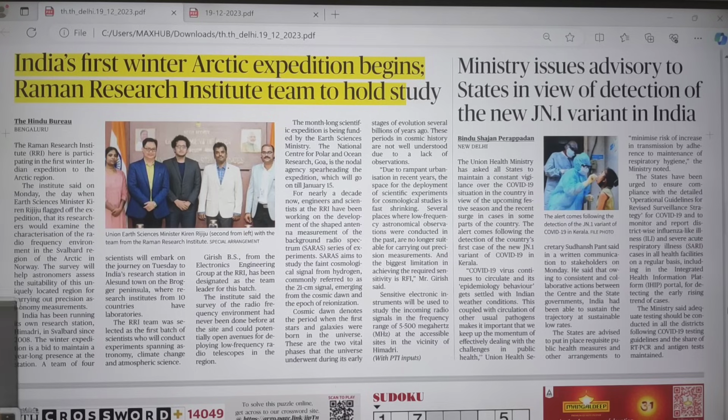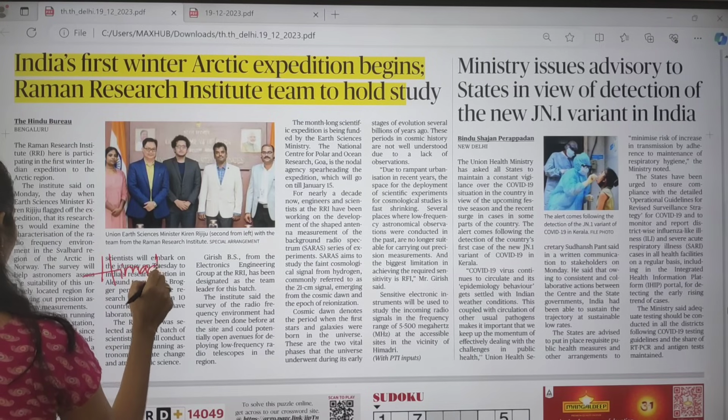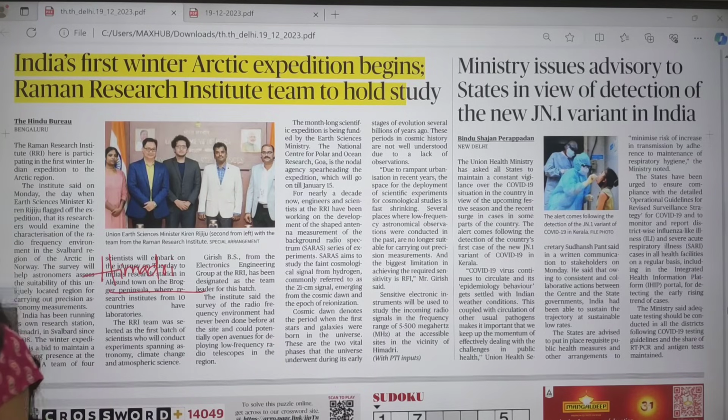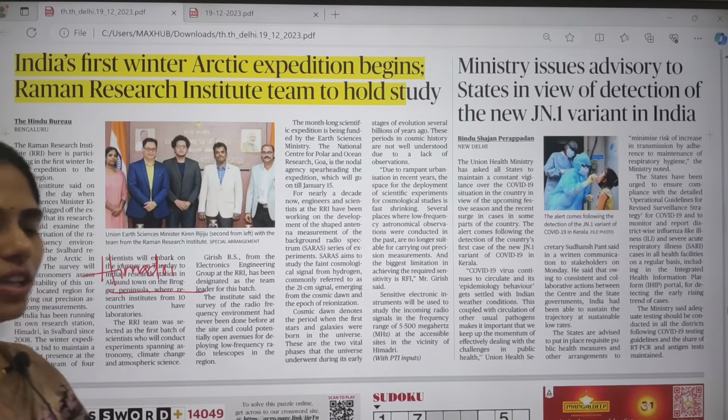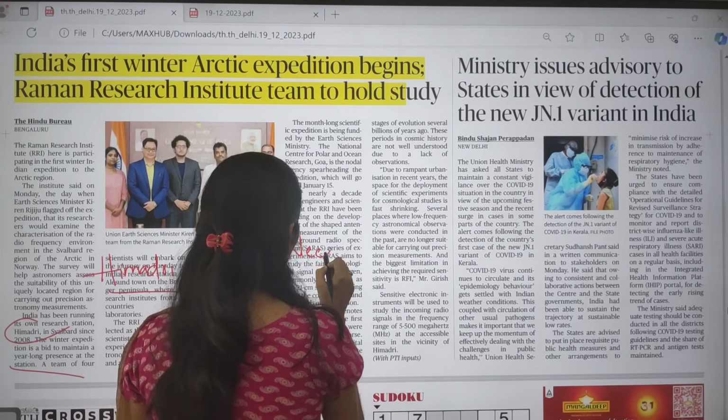So here you have to know that we have some research stations in the Arctic. For example, we have Himadri at present. Especially in the Svalbard region of the Arctic in Norway, we have one station that is called the Himadri station. We are focusing on maintaining India's presence in this station, and we have a team of 4 scientists who are going to begin a journey on Tuesday to India's research station. Okay, so this is about this, and you have to know what the need of this Arctic expedition is.